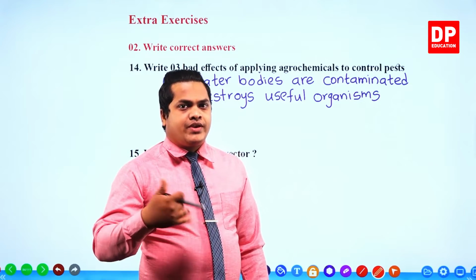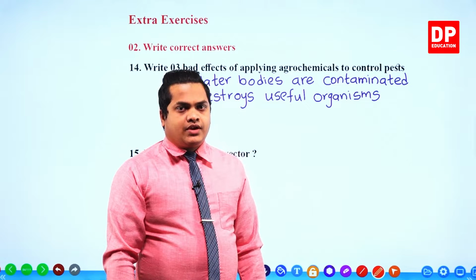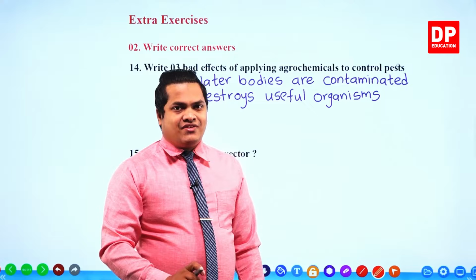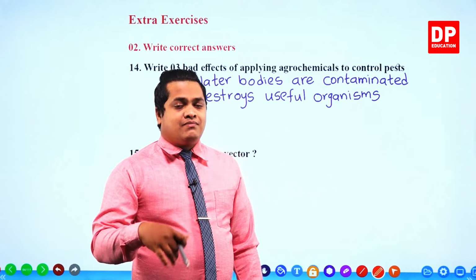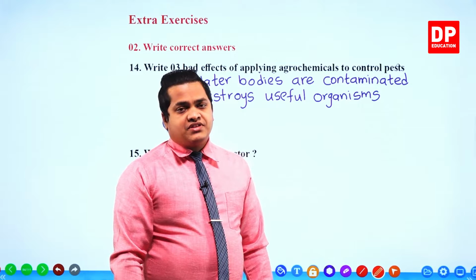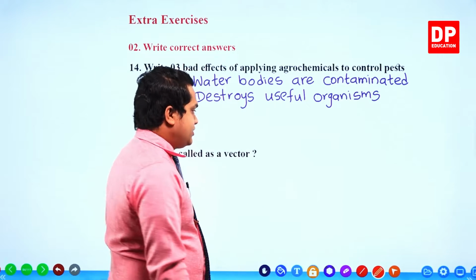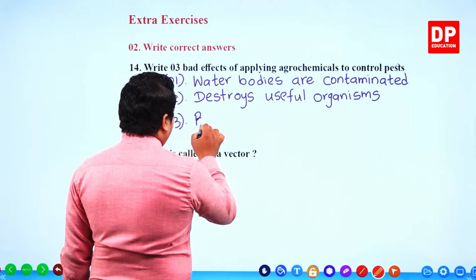Number three. Because of destroying useful organisms in the environment, the balance in the environment and the biodiversity is affected. Biodiversity of the environment is affected then. Okay, so we can write number 3.